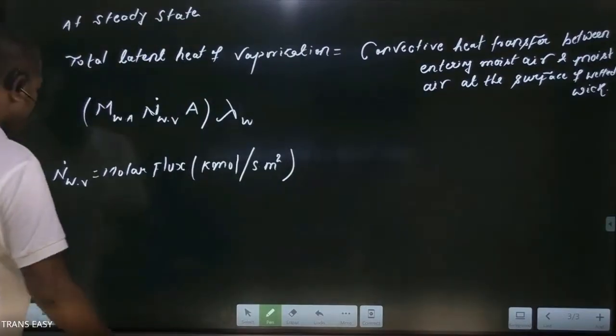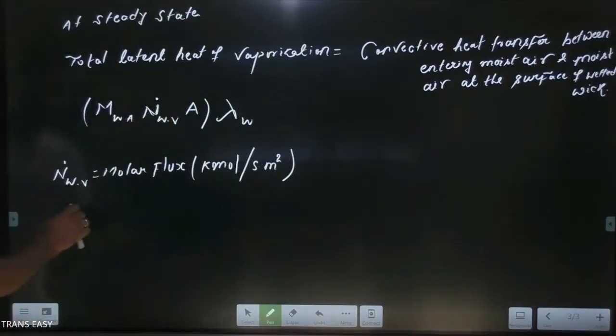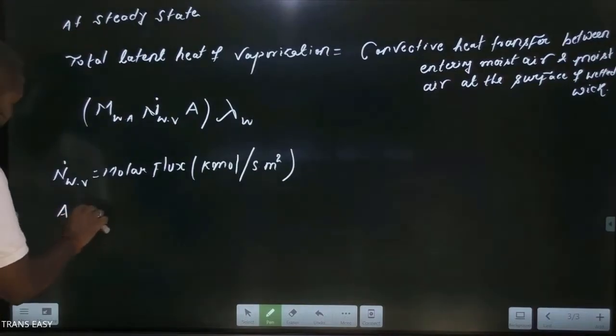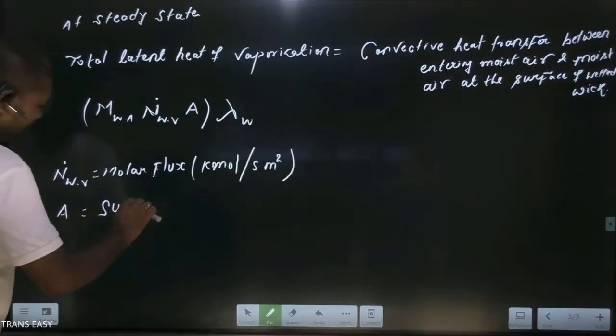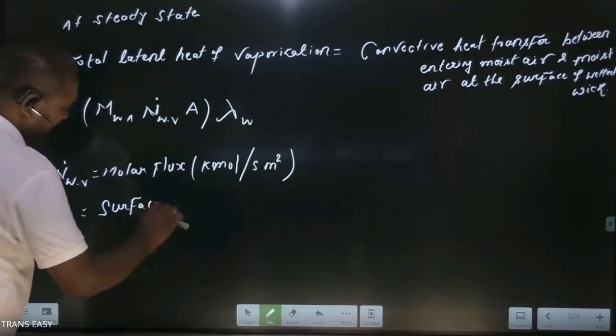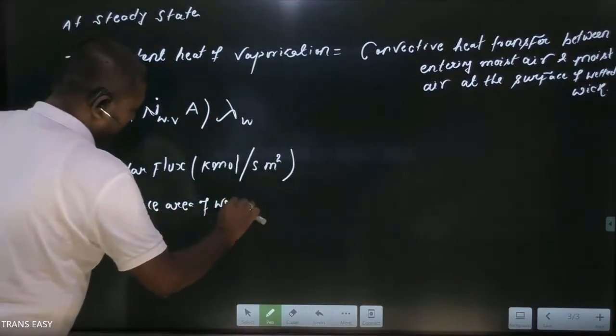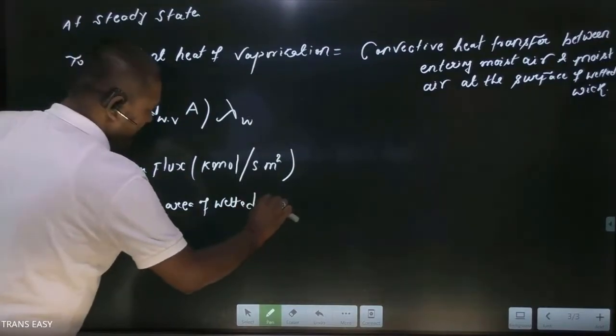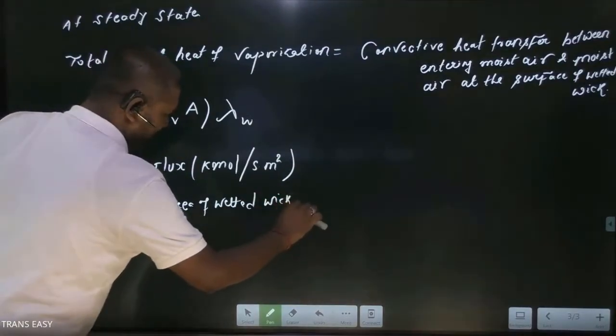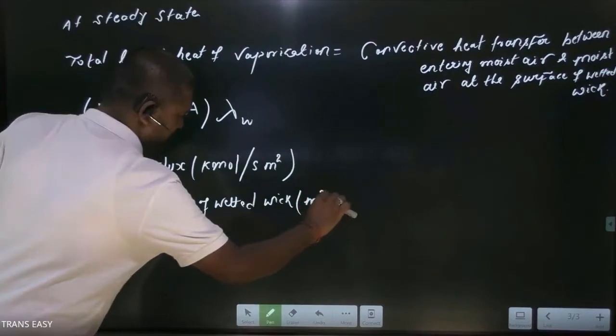And A is the surface area of the wick, the area of the wetted wick in meter square.